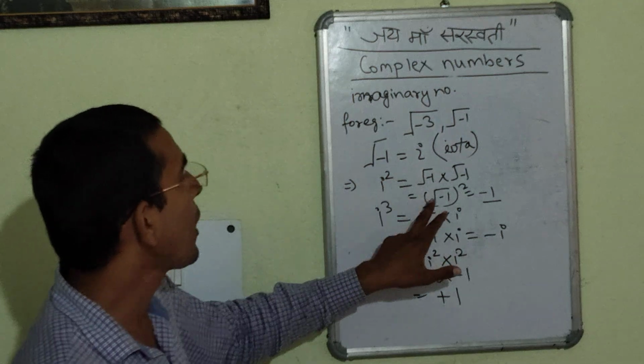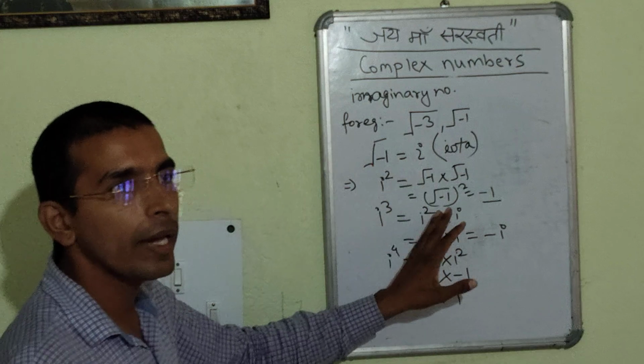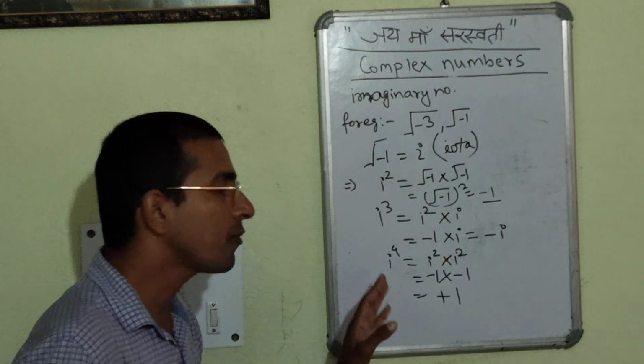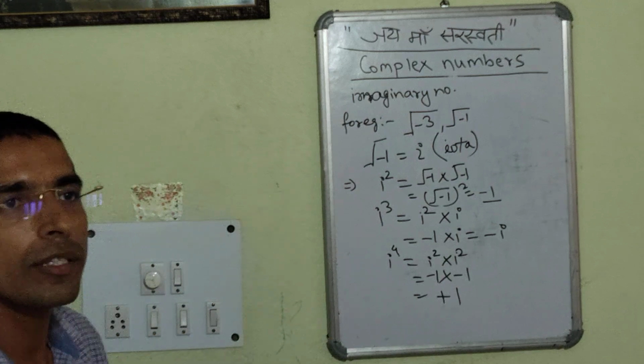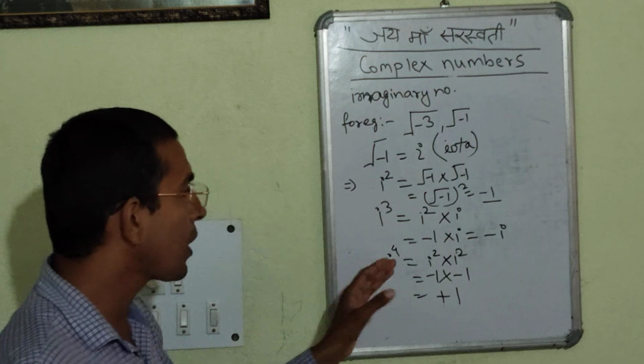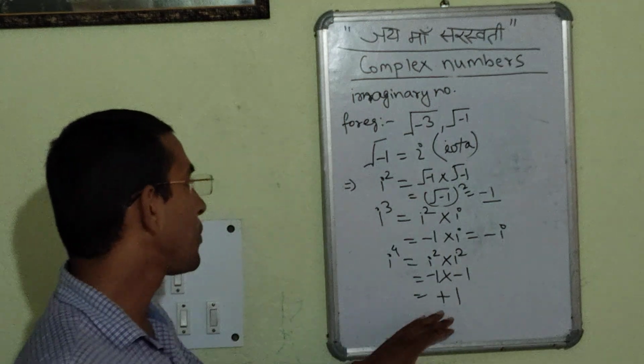It will be under root minus 1 the whole square, it will be minus 1. i cube is equal to i square into i, which is equal to minus 1 into i, that is minus i. i to the power 4 is equal to i square into i square. We had already studied i to the power 4, i square into i square is minus 1 into minus 1, and that will be plus 1.